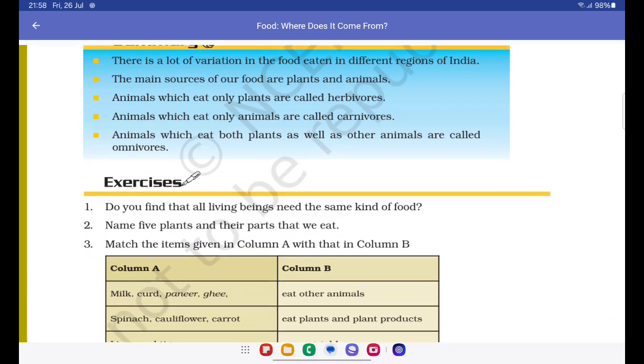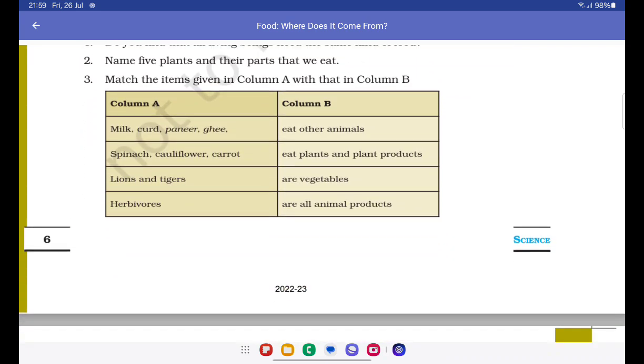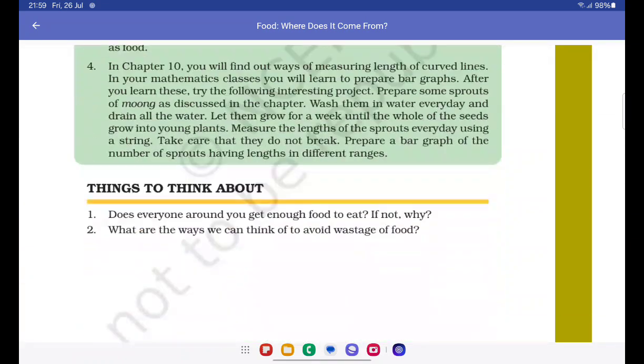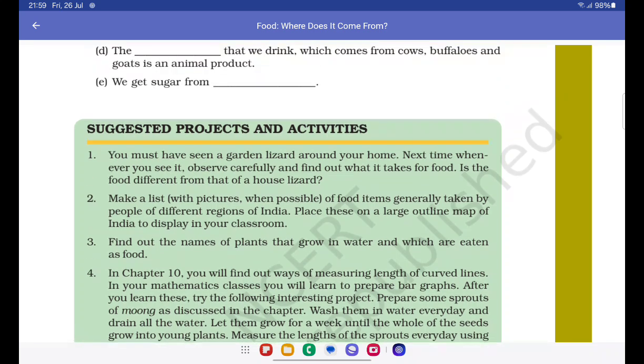The main sources of our food are plants and animals. Now, again, ask yourself a question. Can there be other sources of food as well besides plants and animals? Third, animals which eat only plants are called herbivorous. Animals which eat only animals are called carnivorous. Animals which eat both plants as well as other animals are called omnivores. Okay, so this concludes our chapter 1 and we'll see you in the next video with another chapter.